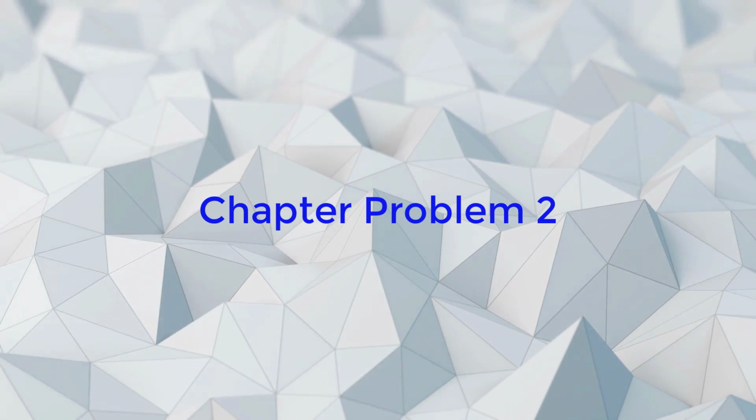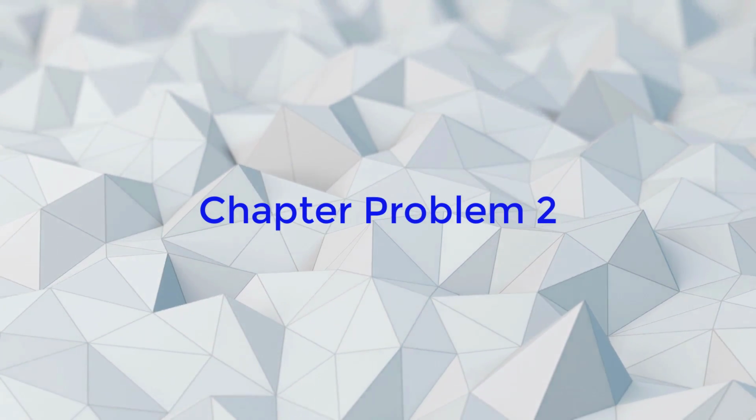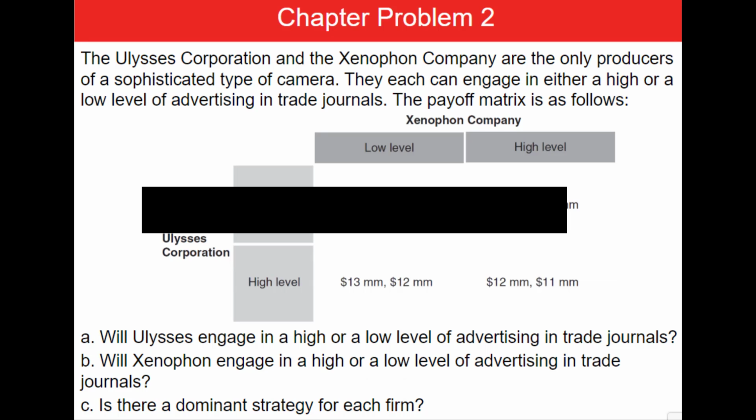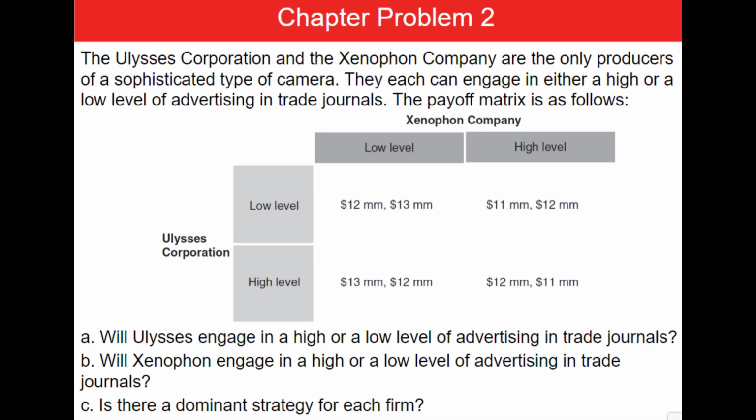Alright, let's tackle chapter problem 2. The Ulysses Corporation and the Xenophone Company are the only producers of a sophisticated type of camera. They each can engage in either a high or low level of advertising in trade journals. The payoff matrix is as follows.